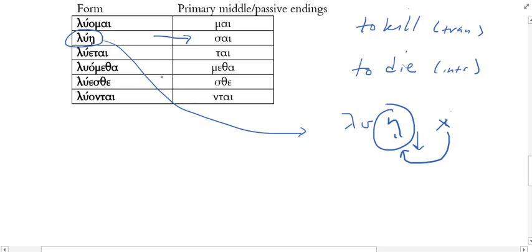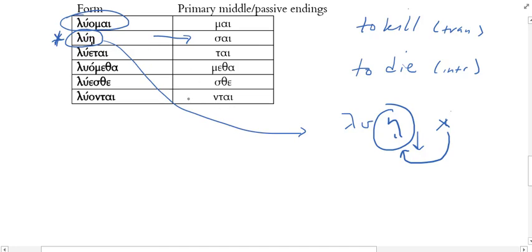Yeah, so what I would recommend that you do is obviously you want to know the first form, luamai, as your basic form that's representative of the present middle passive indicative. I would recommend that since this is so unusual looking that you try to commit both of those to memory. Okay. So luamai, lue. All right, luamai, lue.